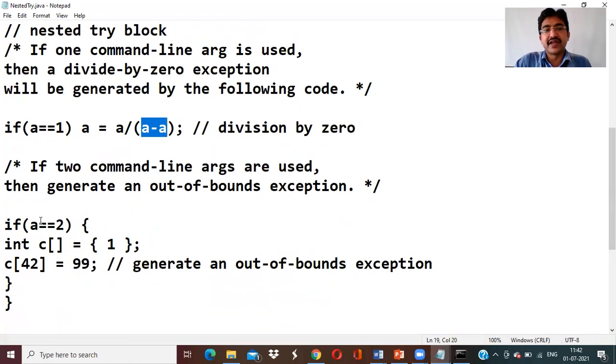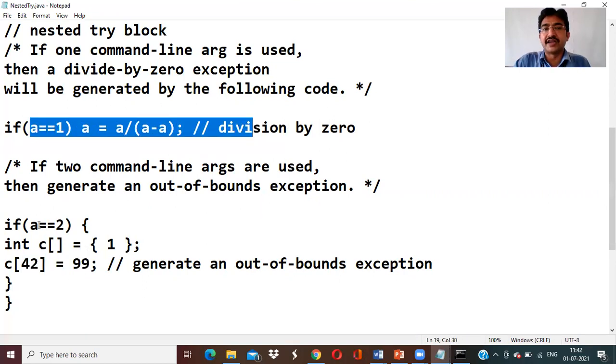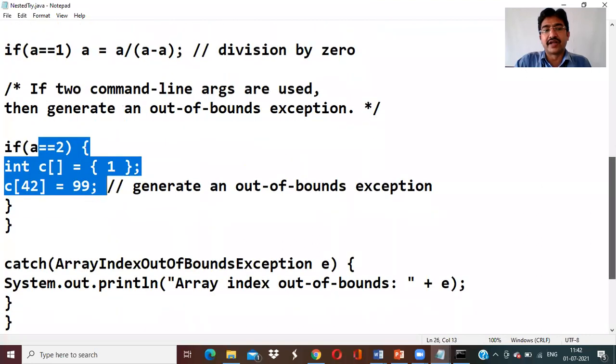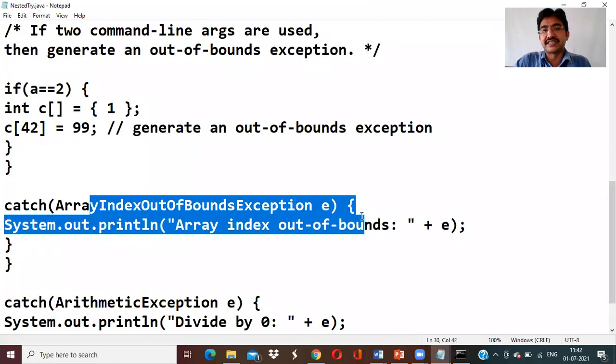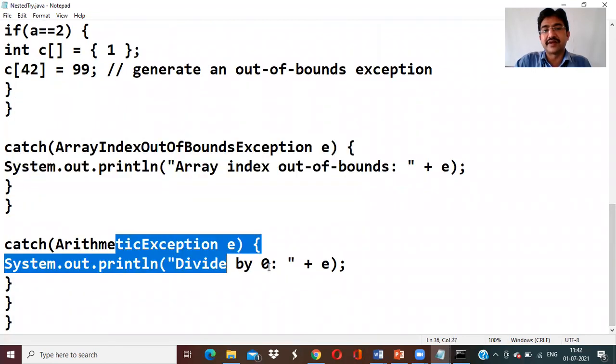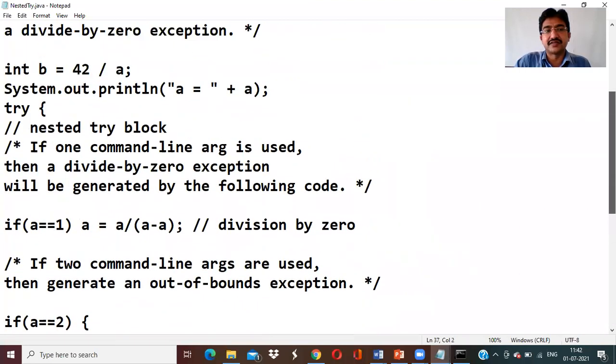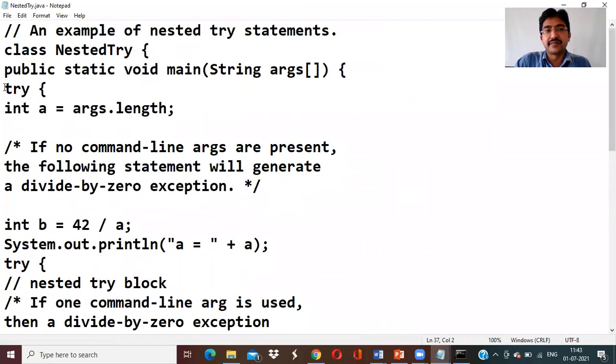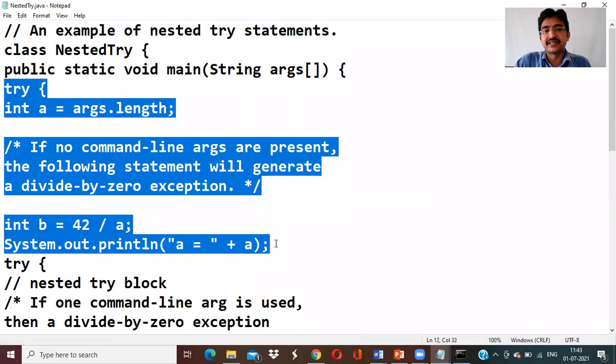Now if a equal to 2, if there are 2 arguments, then we are initializing an array with size 1, and we are assigning the 42nd index as 92. So if you enter one argument, it is divided by 0. If you enter 2 arguments, it is an array index out of bound error. Now this catch is for the array index in the child try, and this one is for arithmetic exception. 2 errors are there. So inside the try, we have catches. See, where is the main try? Here is the main try.